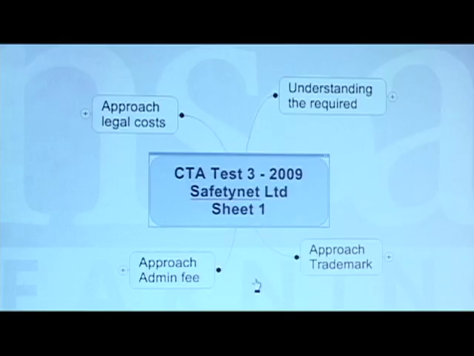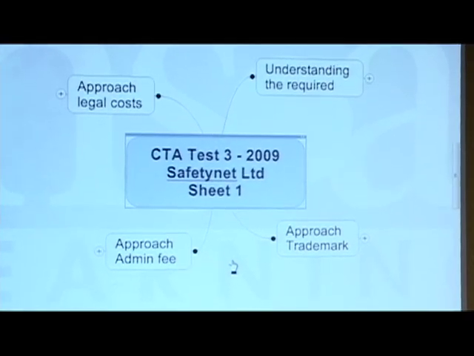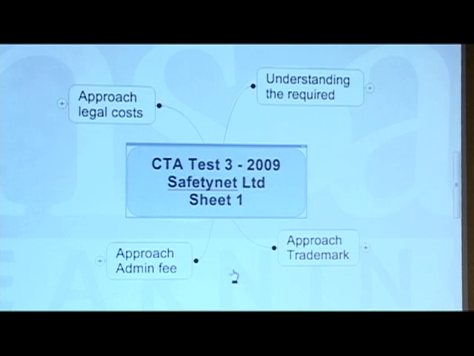Okay. Let's then have a look through the approach to this question. If we pull up the map, I've split it in 2 because this was a 50-mark question. There's quite a lot of detail in these. So I'm going to deal with sheet 1 here of this first map, dealing with the first parts of the required, and then obviously the second map will deal with the second parts of the required. If we, as always, start with understanding the required, part A, a good place to start. And this was the one dealing with the journal entries.